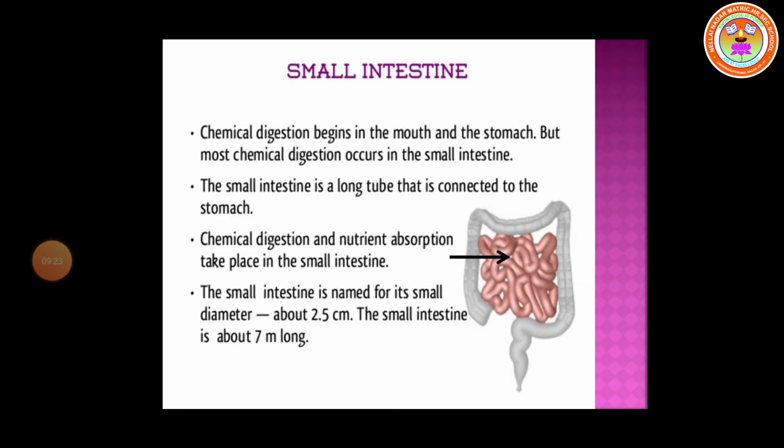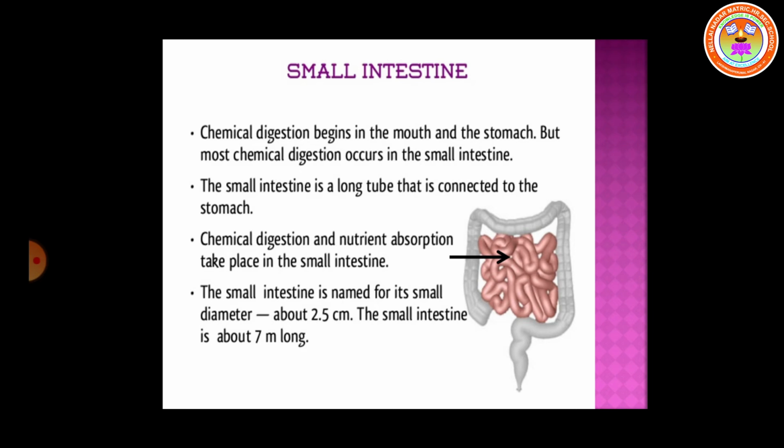Now let us see digestion in the small intestine. We know that the small intestine is the largest part of the alimentary canal. It consists of three parts: duodenum, jejunum and ileum. The duodenum is C-shaped and receives the bile duct from the liver and the pancreatic duct from the pancreas.